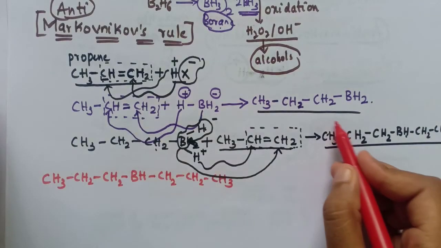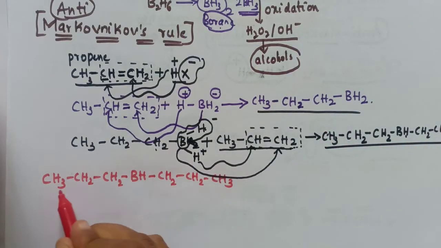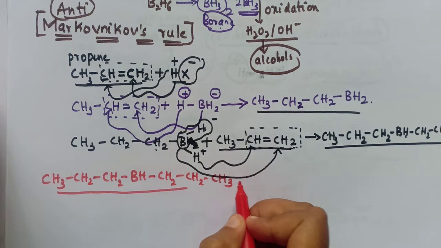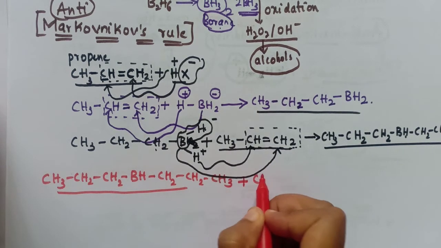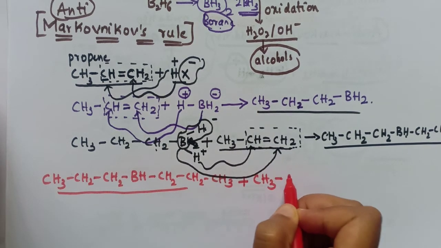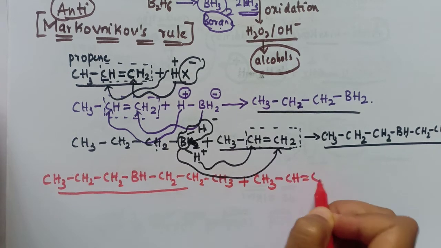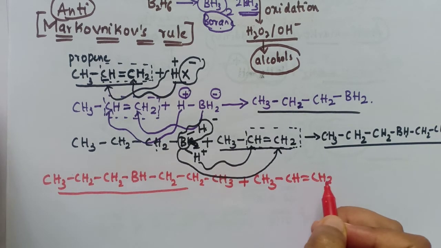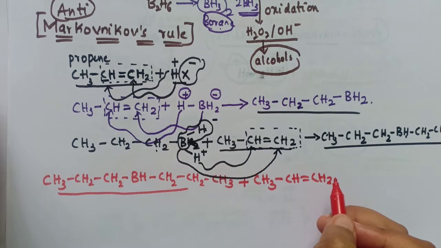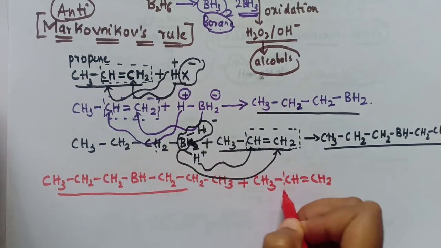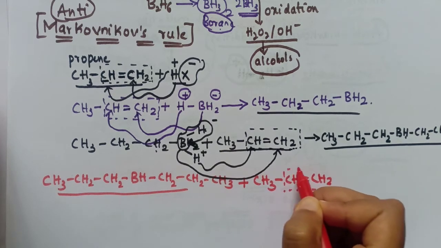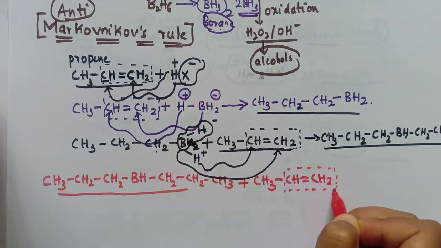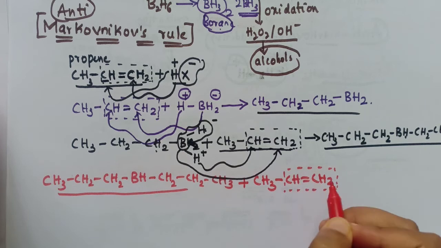Now I have written this product here once again. Now once again addition of this propene takes place, that is CH3 single bond CH double bond CH2. Now in this also it will follow anti-Markovnikov's rule. Now we are considering these two carbons only. This is the unsymmetrical molecule and these are the unsymmetrical carbons.